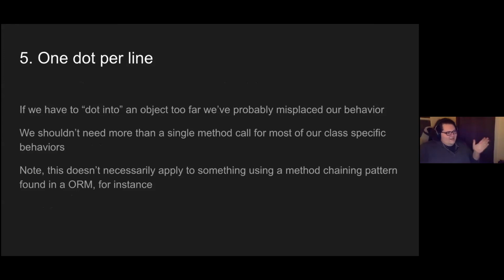If we have to dot into an object too far, we have probably misplaced our behavior. So in an example, we have a user, and that user has details.